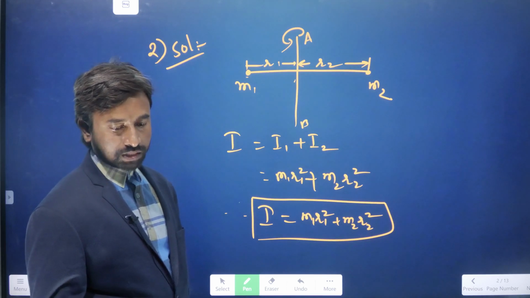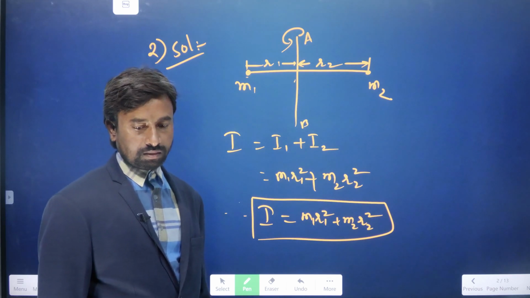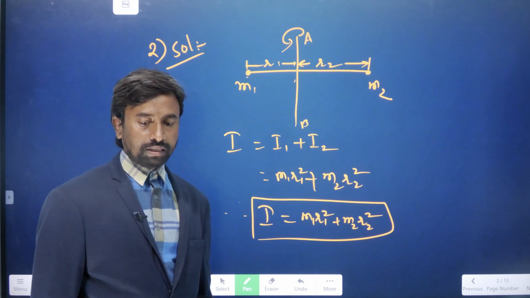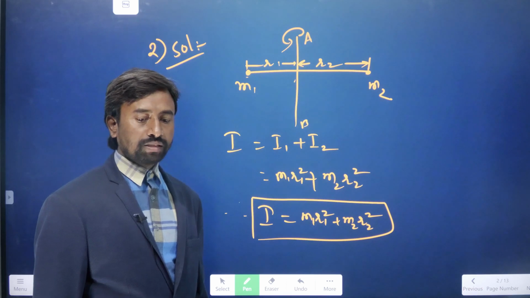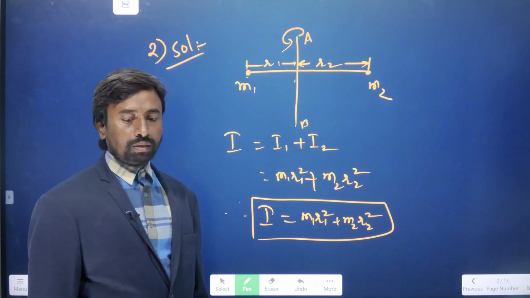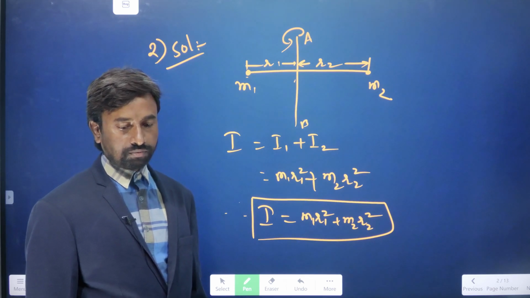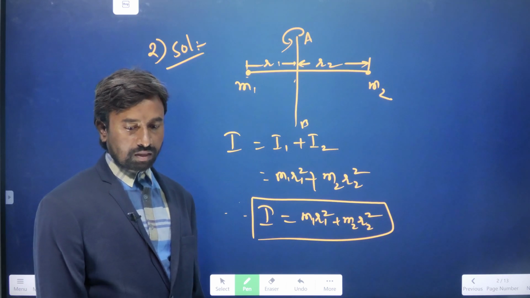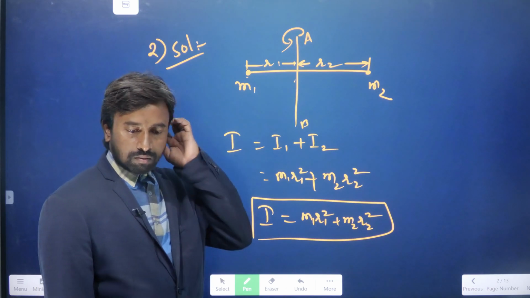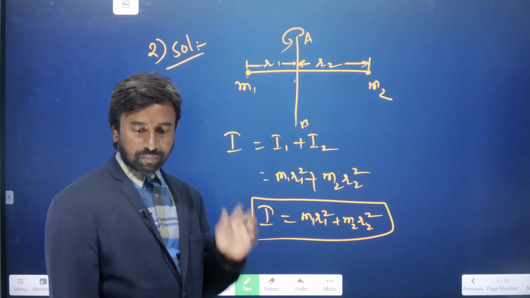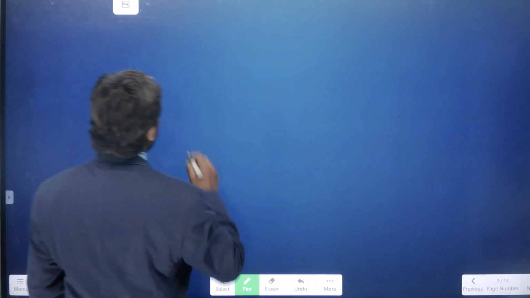Now the next one. 3 particles of masses 1 gram, 2 gram and 8.3 gram are at 1 centimeter, 2 centimeter and 8.3 centimeter from the axis of rotation respectively. Then the moment of inertia of the system and the radius of gyration of the system respectively are dash. So we should find out for the 3 particles of the system.